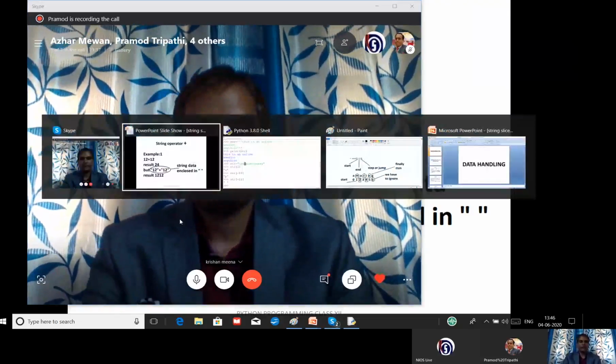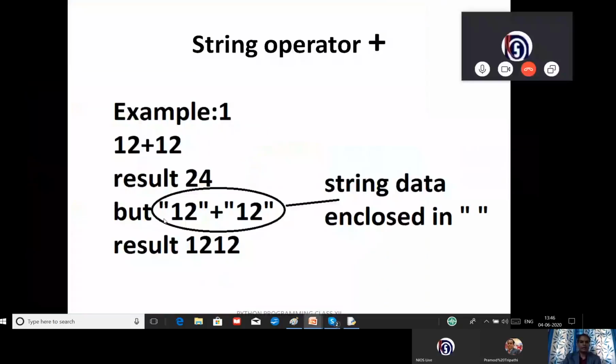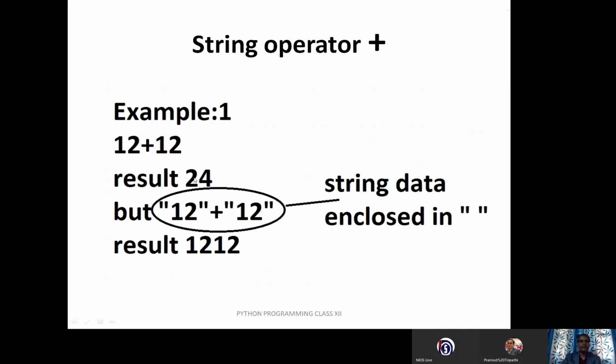So in the second example, I have written 12 and again 12, but both are enclosed in double inverted commas. Now you can see the result is coming as 12, 12. So 12 plus 12 gives 24, but here also 12 plus 12, the answer is coming as 1212. This is because this is a string data type. This is not an integer data type or a float data type.